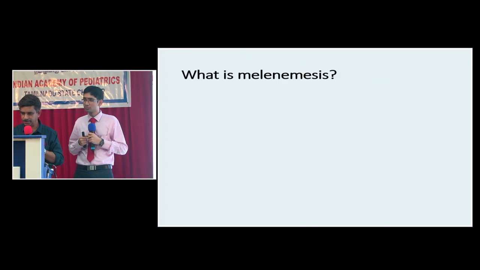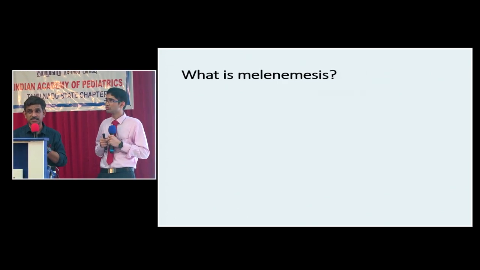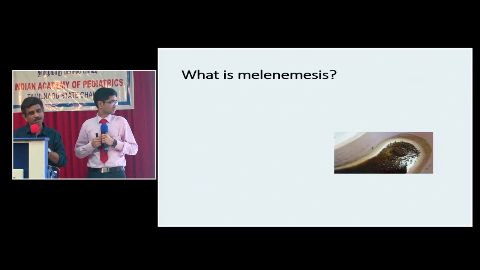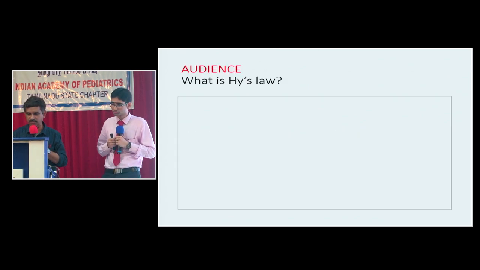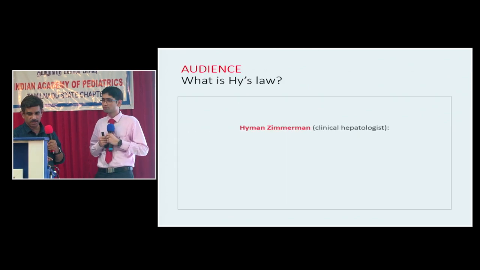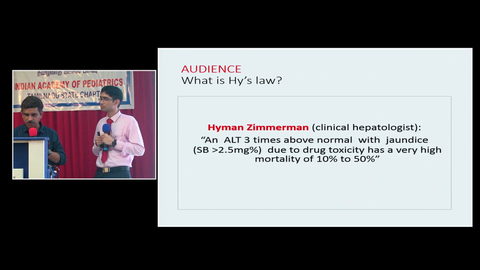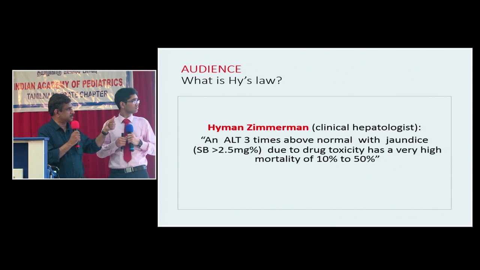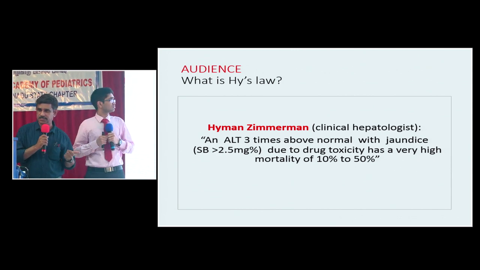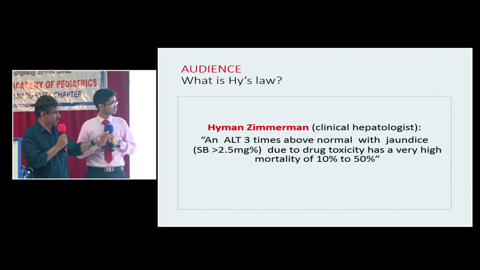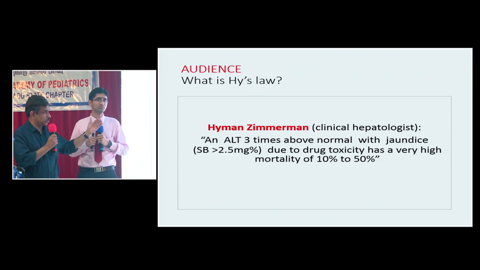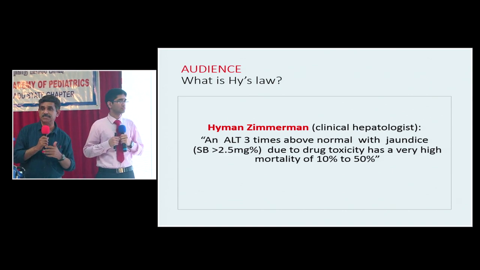Okay. What is melanemesis? Revision questions. What is melanemesis? That is vomiting of altered blood, coffee grounds vomiting. What is Hy's law? That is, if a patient is on ATT and the SGPT becomes 3 times above normal with jaundice, jaundice means the serum bilirubin is more than 2.5 milligram%, then that drug causes a very high mortality of almost 10 to 50%.